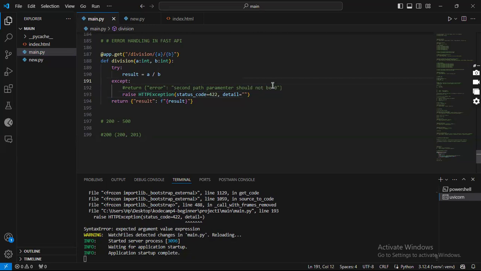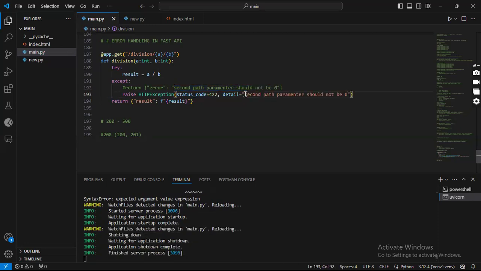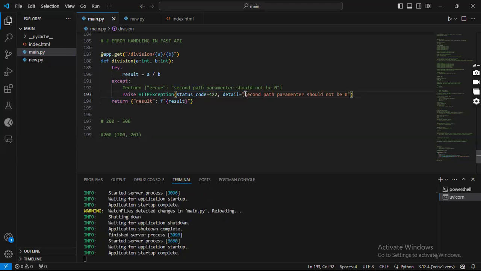So that's where you come back here and provide the details of the situation. That way, your front end engineer or whoever you're working with, once the person sees the 422 code, knows that what was sent in was not able to be processed. And given the details of this problem, the person can go ahead to find a solution to the problem by simply not specifying zero